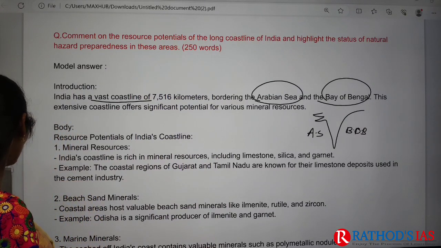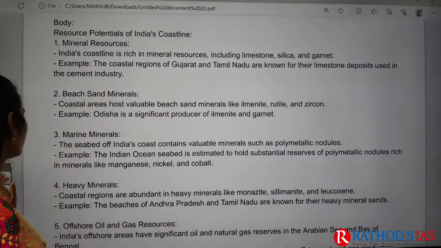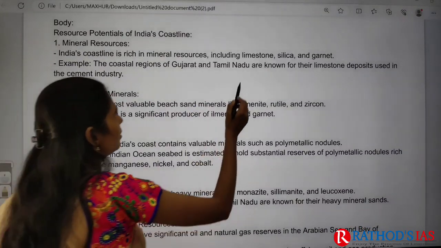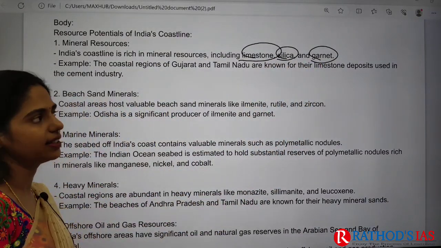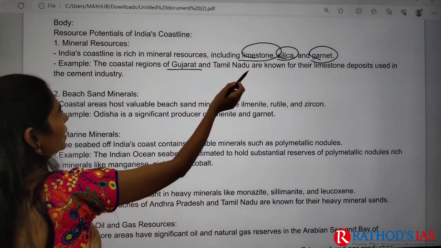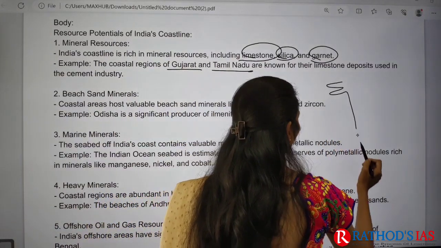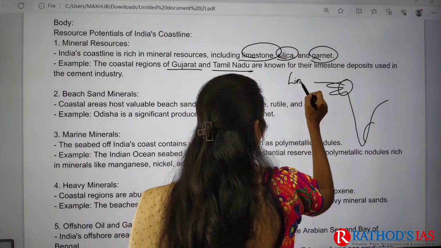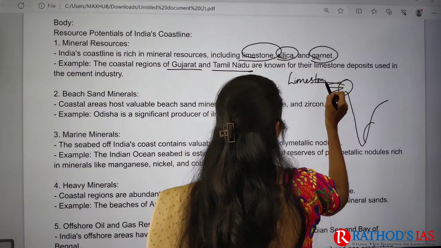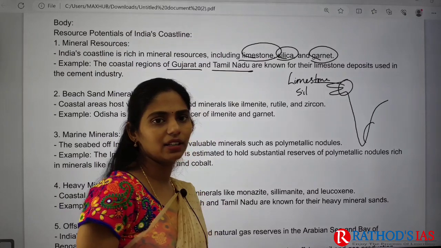And what are the resources that you have? For example, we have mineral resources. Here we have limestone, silica, garnet. They are seen in which state? For example, here in Gujarat and Tamil Nadu. So whenever you are drawing a map, you have to ensure that. In Gujarat and Tamil Nadu, we can see limestone, silica and garnet. You can label that in the map.